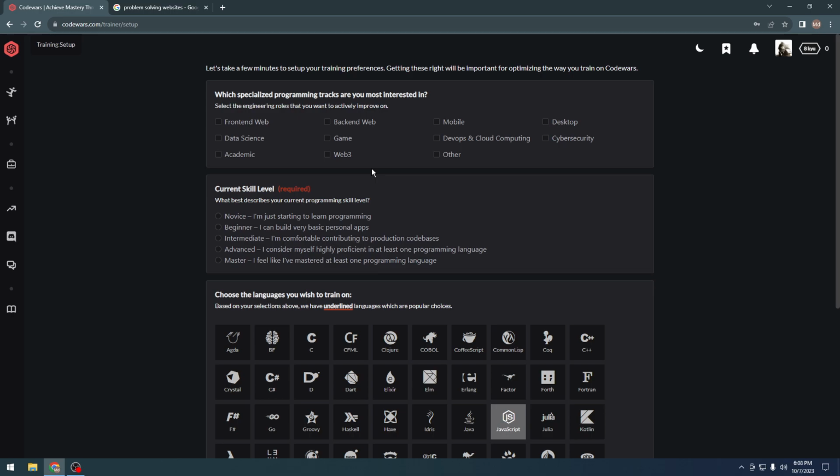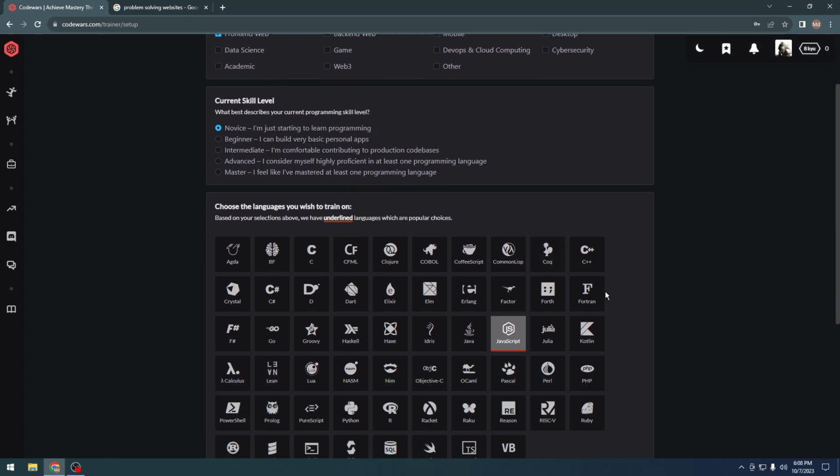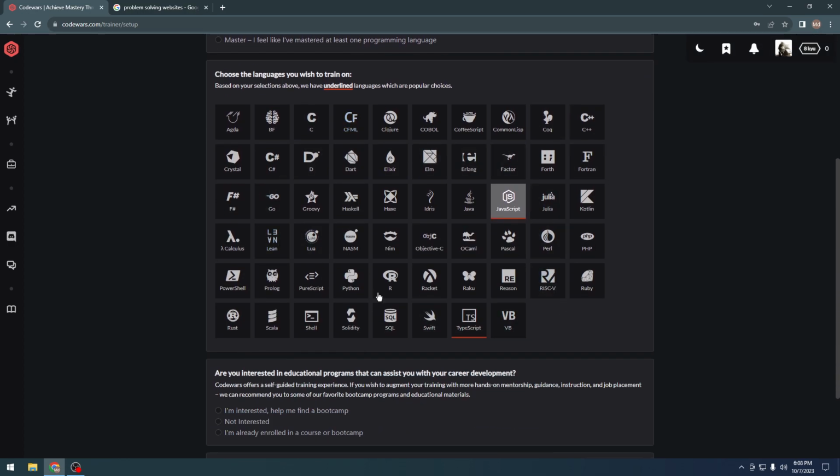We're set for this. So let's see, which specialized programming tracks are you most interested in. We are interested in front end just for now, and maybe backend. No, not backend. Let's just go for front end, and we'll select novice. I'm just starting to learn programming. Yes, we are, and we have a lot of languages to use here. We will use JavaScript, and TypeScript is pre-selected.